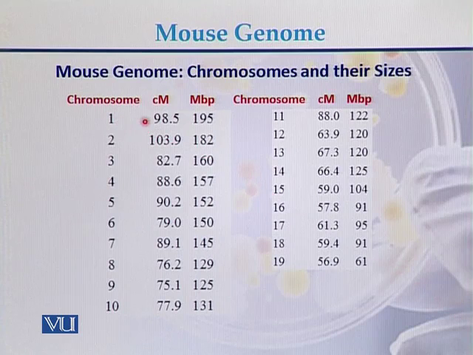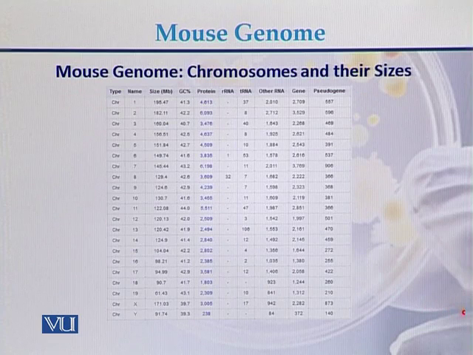Chromosome 1 is approximately 98.5 centimorgan and the size is approximately 195 MB. And the other chromosomes, their length in centimorgan and the size of the chromosomes in the form of million base pairs. This is the detail of the chromosomes and their size.